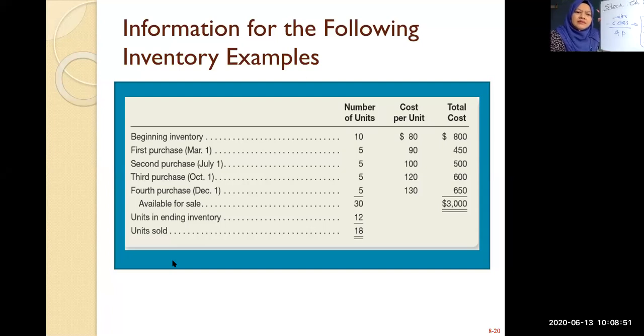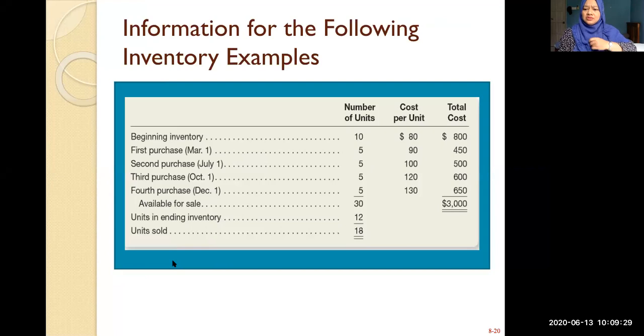So from your beginning inventory plus your purchases, 10, 5, 5, 5, 5, you have 30 units available for sale. But when you do stock take at the end, you only have 12 units in the shop, and you know that you purchased 30 units. So where did the 18 units go? It means that those goods are sold. That's how you get your units sold.